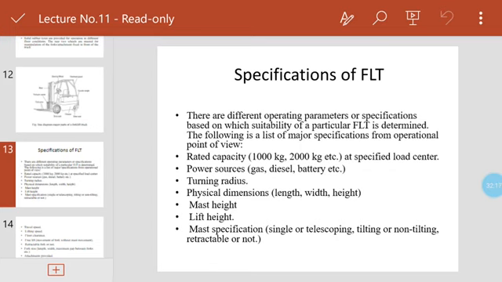The lifting height also will be considered, how much lifting height you have to give. The mast specification, single or telescoping, tilting or non-tilting, and also retractable or not, will be considered according to the specification of the forklift trucks.